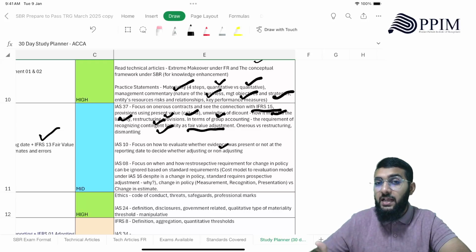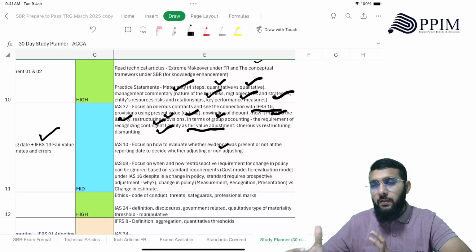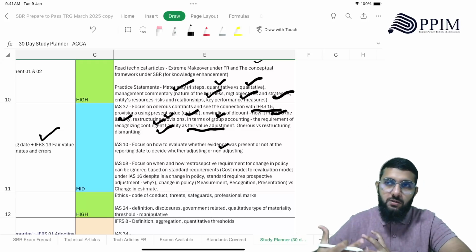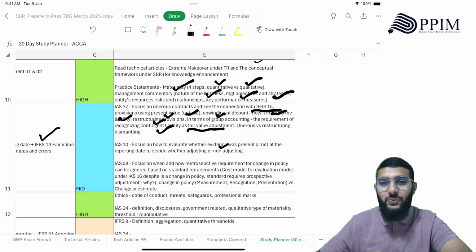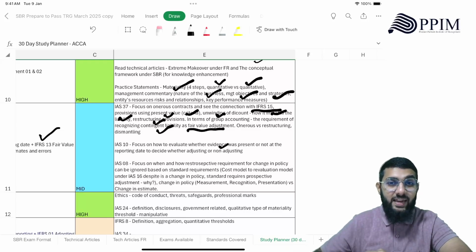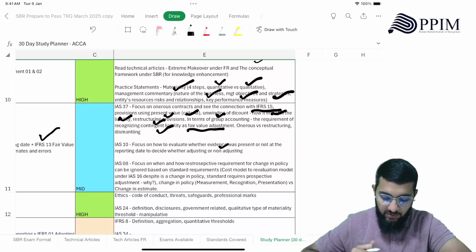Try to understand, like that, try to see what else could be non-adjusting. Now we know the bad debts is an adjusting, the fire is non-adjusting, but that's not what you require here. Here they may ask you questions that you might have never thought about, but there you have to decide whether it's adjusting or not adjusting. So how would you decide that? Only if you understand the logic behind identifying adjusting and non-adjusting events, right?